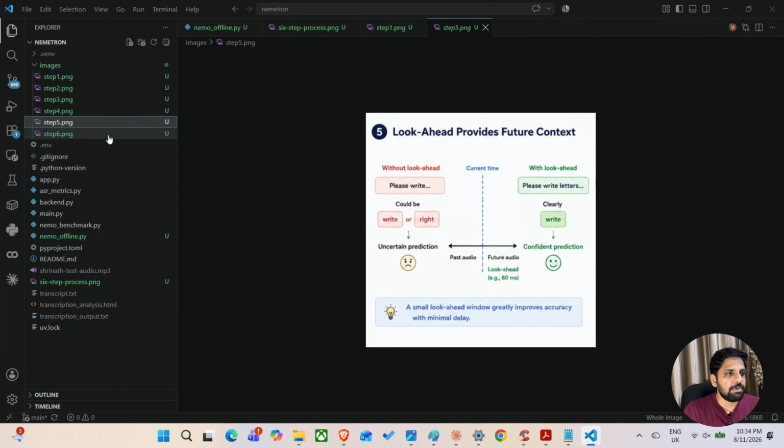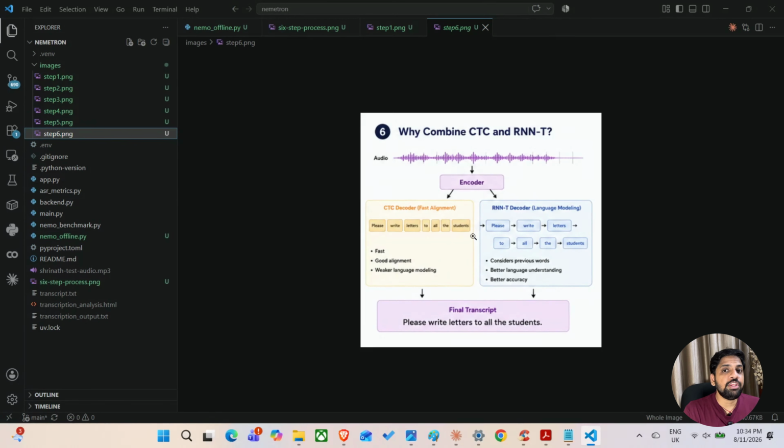Here we are at the final piece of the puzzle, which is the decoder. NVIDIA's Nemotron 3.5 ASR has two decoders, CTC and RNNT. Each of these decoders does the job in a different way. CTC is more about speed. You can think of this particular decoder as one that finds all the words which occurred in the audio. It has very weak language modeling, and that's why we have RNNT. The RNNT decoder has better language understanding, and in order to decode each word, it considers previous words. At the end, RNNT provides better accuracy and a good language model. The decoder segment of Nemotron 3.5 ASR combines the output of both of these decoders and provides a much more accurate transcript for streaming data.